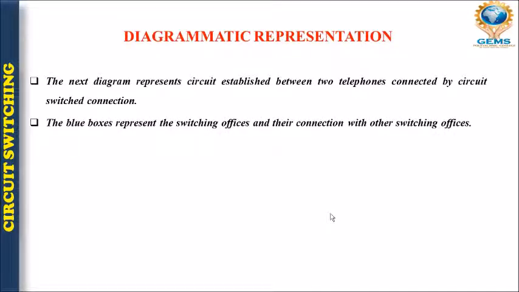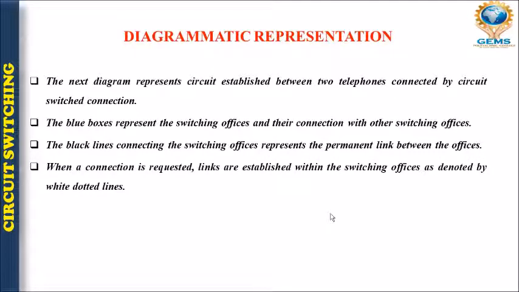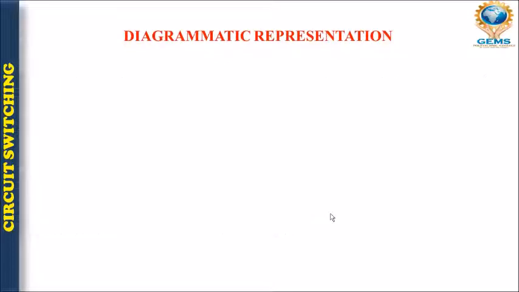The blue blocks represent switching offices, and their connection is done through other switching offices. The black link connects the switching offices, which represents the permanent link between the offices. These are the different representations already given to you for your notes. So let's see straightaway.